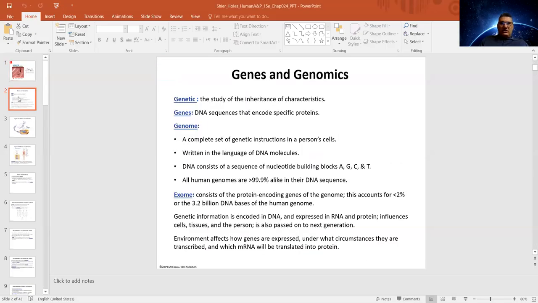Okay, so this is chapter 24. What do we need to know in chapter 24? The first thing is some definitions.